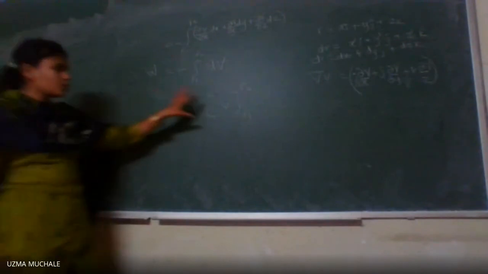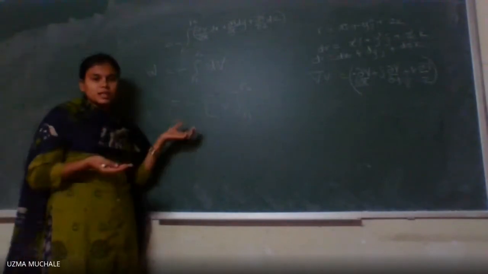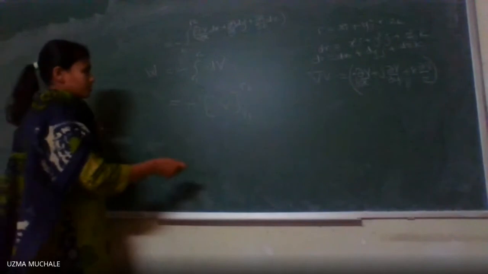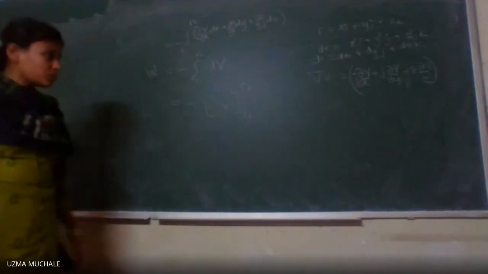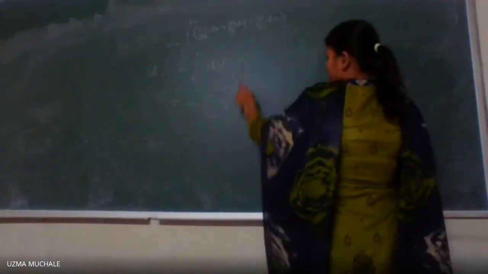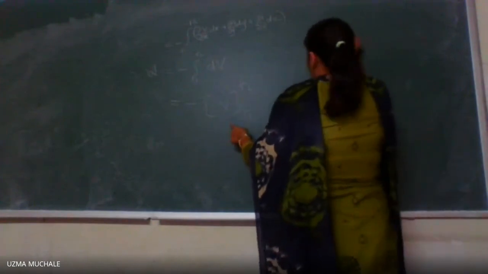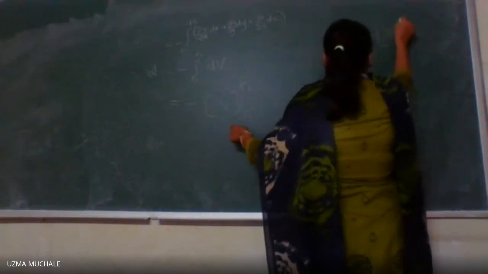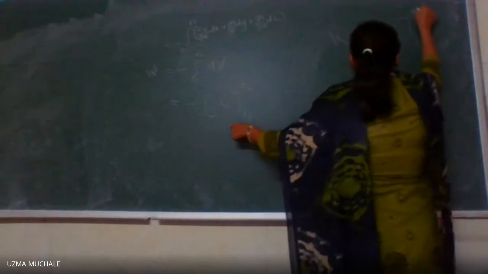Now what is this V? Up to now I haven't told you what this V is. So this is nothing but your potential energy or potential function. What is the integration of dx? We write it is x. So in a very similar way, the integration of dV is V. So work done, we can write, is minus of capital V from R1 to R2.